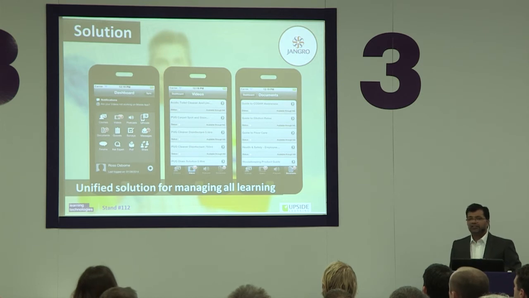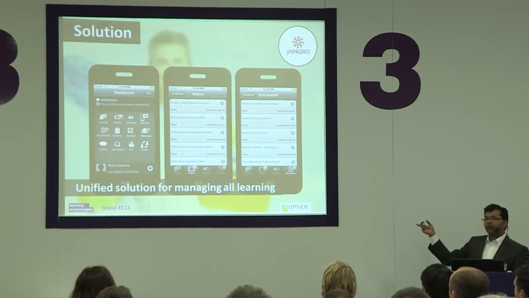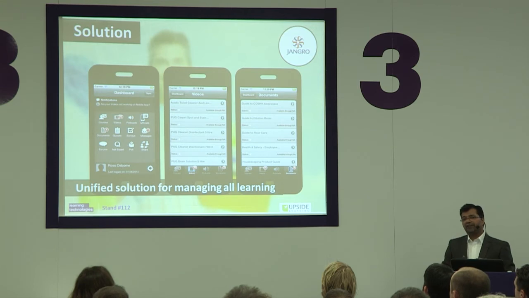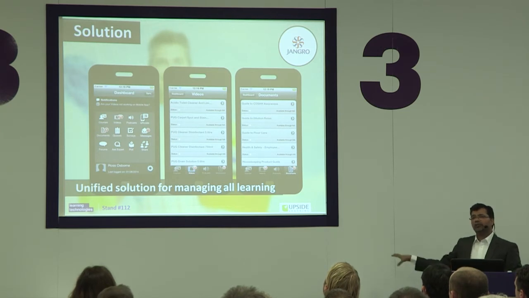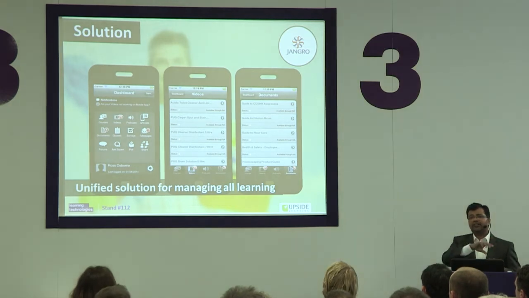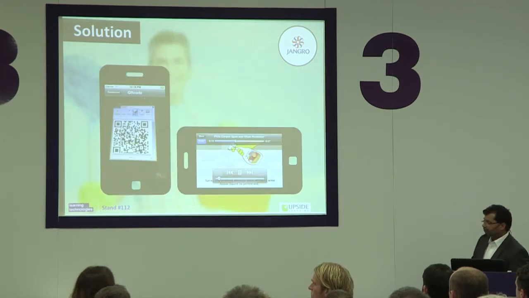We unified our solutions, the LMS and Upside2Go, together to create a unified learning management system for them. This is the mobile part of that, where you could deliver PDF files, short videos, courses, quizzes, everything that you want onto the mobile devices, and all managed through the single LMS system, which was also delivering their e-learning on tablets as well as desktops.